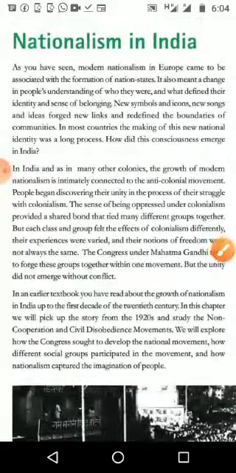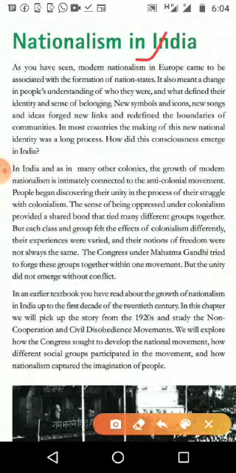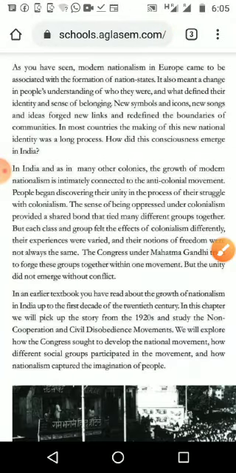Modern nationalism in Europe came to be associated with the formation of nation-states. We have seen the unification of Germany and Italy, and like that, one by one, countries tried to become independent nation-states. It also meant a change in people's understanding of who they were and what defined their identity and sense of belonging.